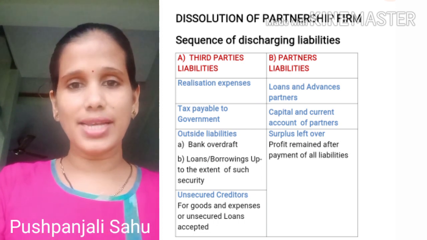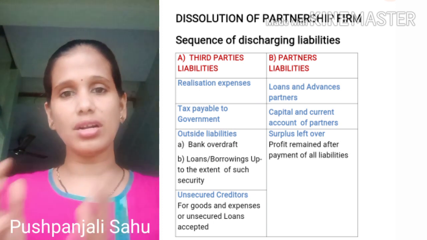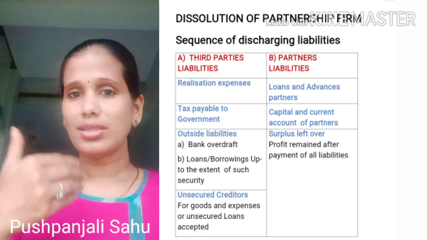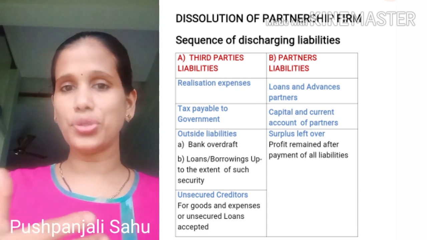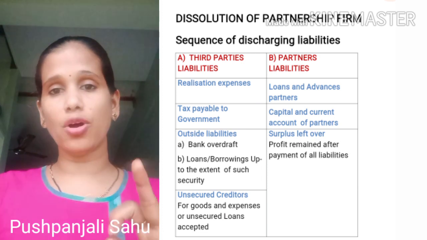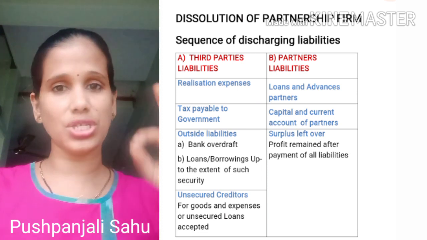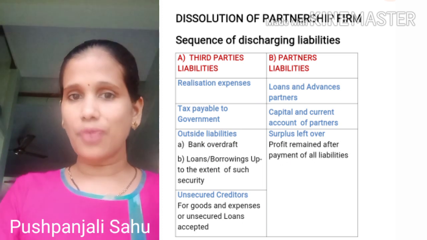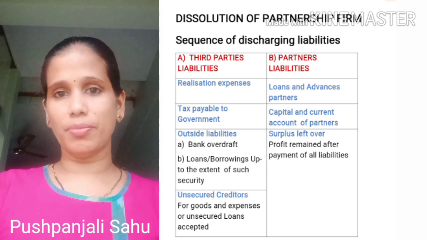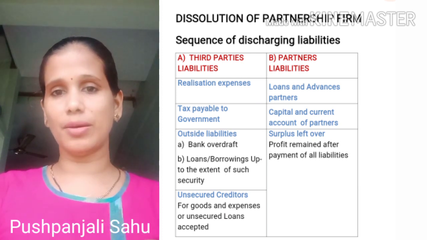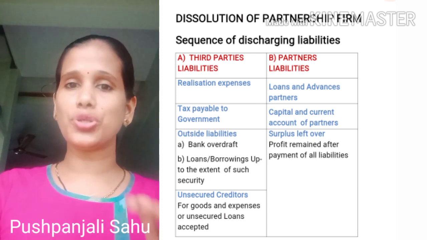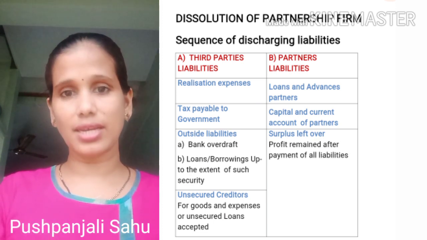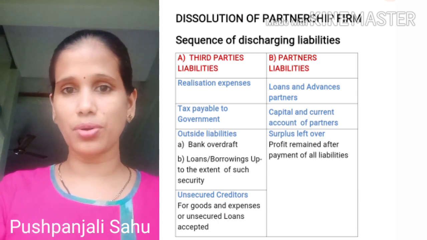So after keeping a certain amount aside in the form of realization expenses, what is the next thing the firm should do? The firm should pay off all the tax liabilities which the firm is liable to pay to the government. After paying off the tax liabilities to the government, the third part that comes is the loan. If they had taken any loan, they should reimburse the loan.